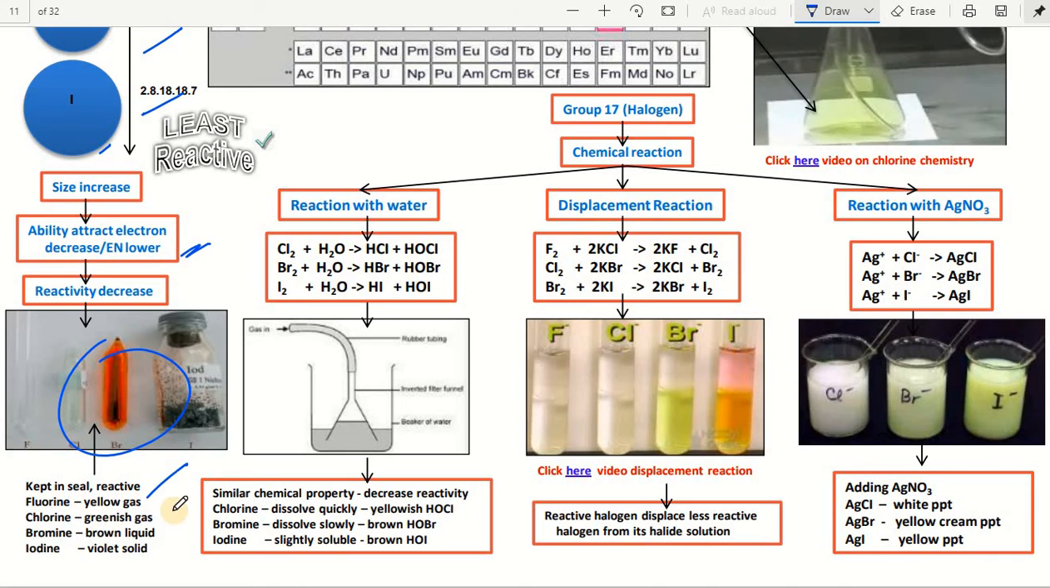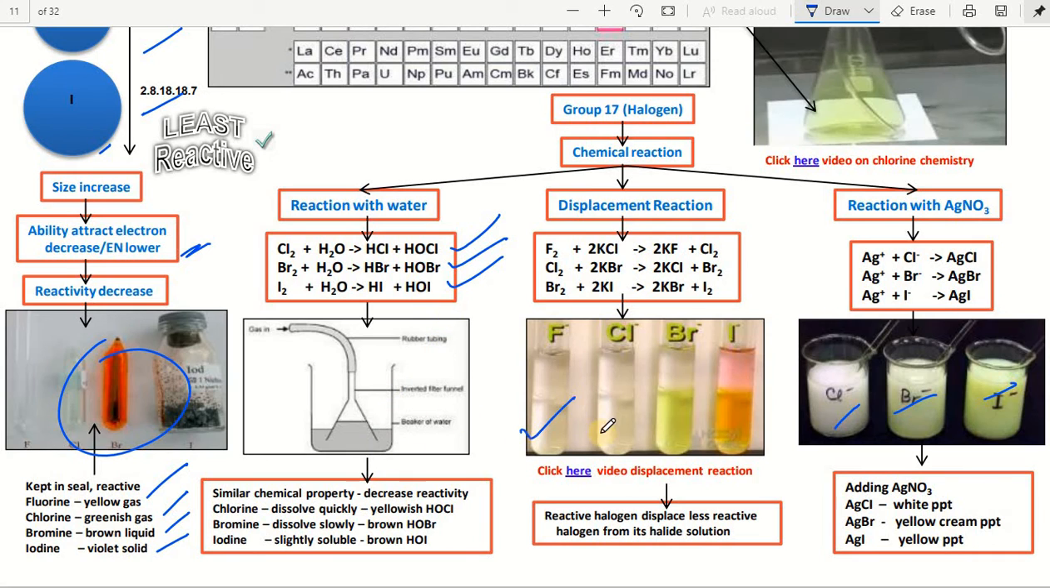Fluorine is a yellow gas, chlorine is a greenish gas, bromine is a brown liquid, and iodine is a violet solid. In this observation, these are the diagrams, and in lab practicals also we observed this. Next, in group 7, reaction with water: chlorine forms HCl and HOCl, bromine forms HBr and HOBr, iodine forms HI and HOI. Hypohalous acids will form.